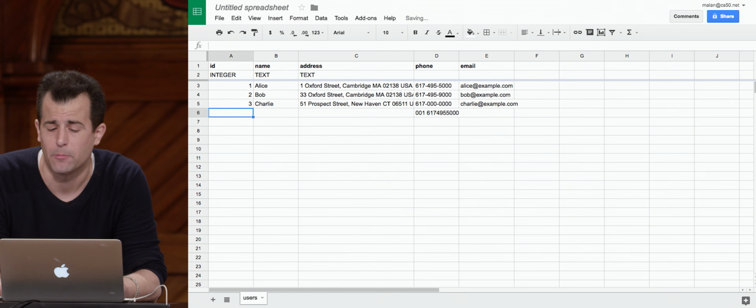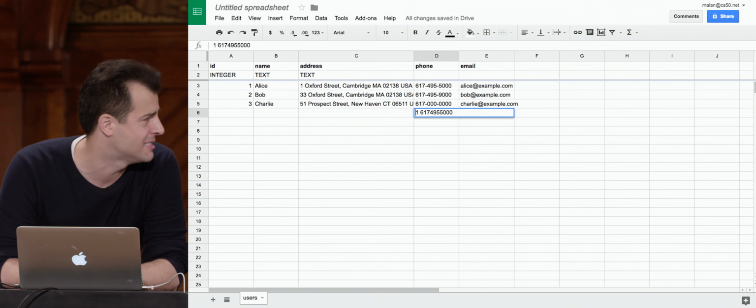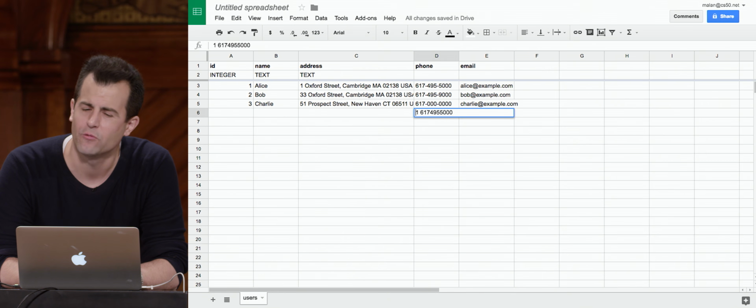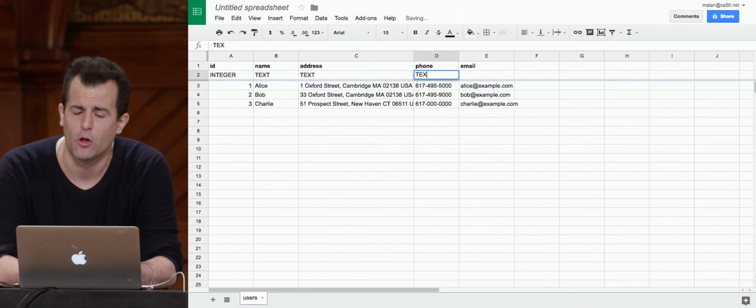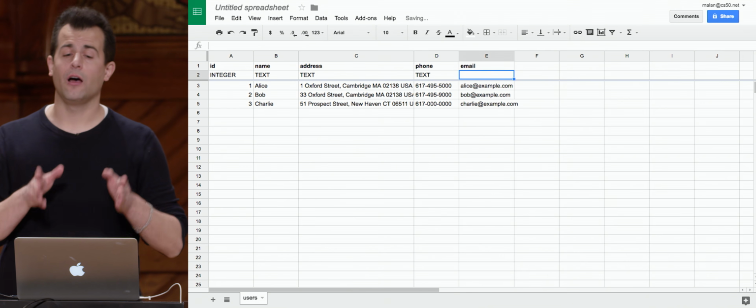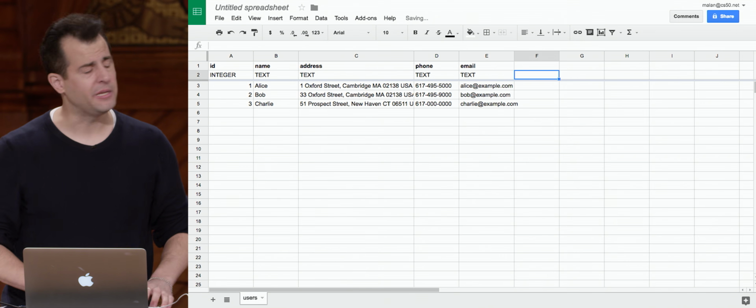So my database is probably going to throw them away, and I might not want that to happen. We get lucky in that this still could work as a phone number. But I really shouldn't be throwing away users' data. So you know what? I'm going to go ahead and just call this text. Whatever the user gives me, I shall store from him or her. And then finally, email can be text.